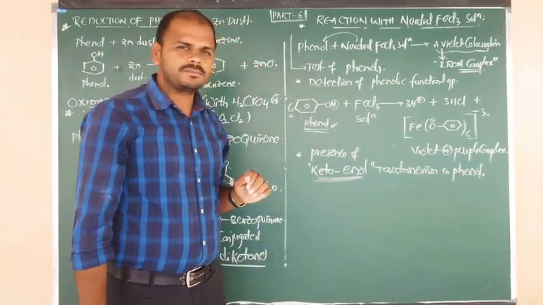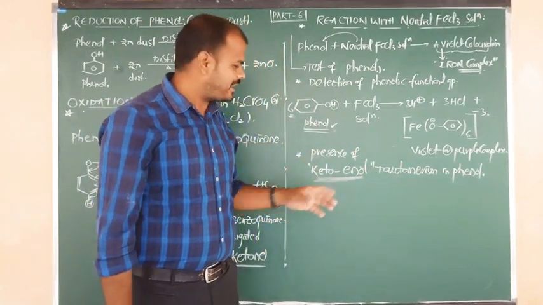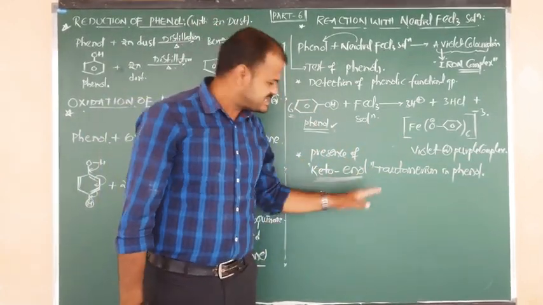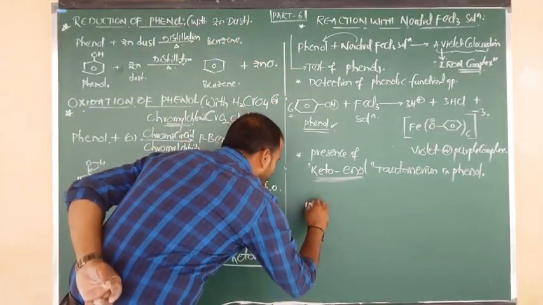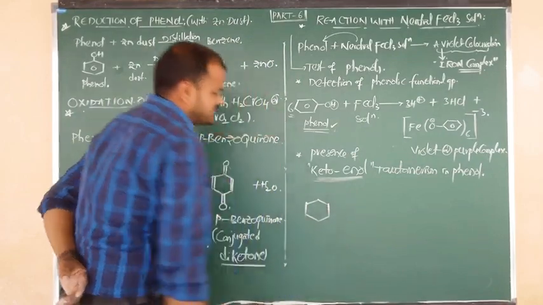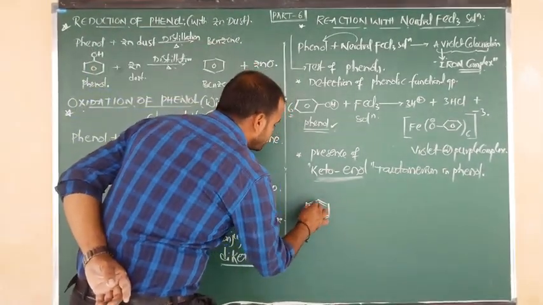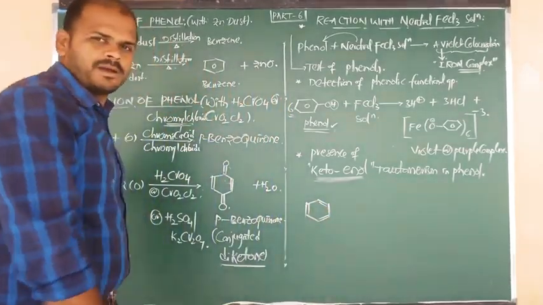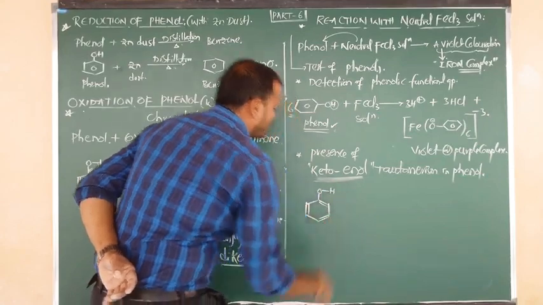So now, how do phenols exhibit keto-enol tautomerism? I am going to show you such structures. Tell me first of all, what is the formula of phenol? Phenol is benzene with 3 pi bonds, connected to the OH group.